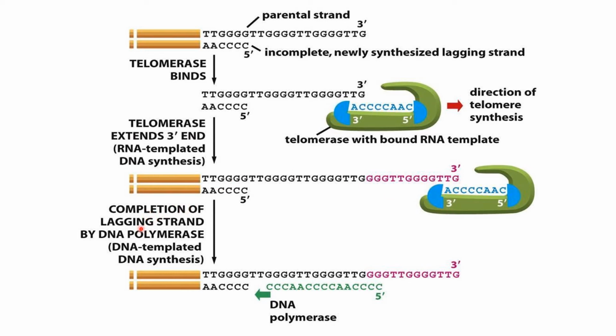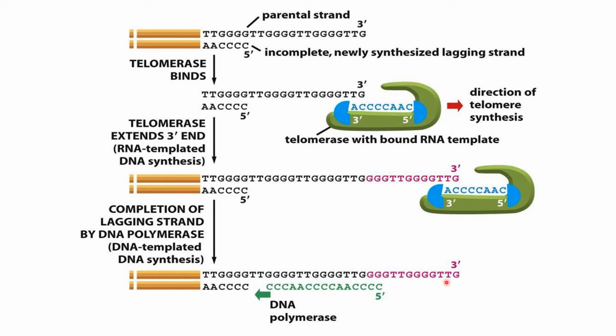After completion of the lagging strand by DNA polymerase, templated DNA synthesis takes place. Further, the DNA polymerase catches up with the sequence of the parental DNA, and the lagging strand is further completed up to where the sequence is required, and the joining of this gap is done by DNA ligase.